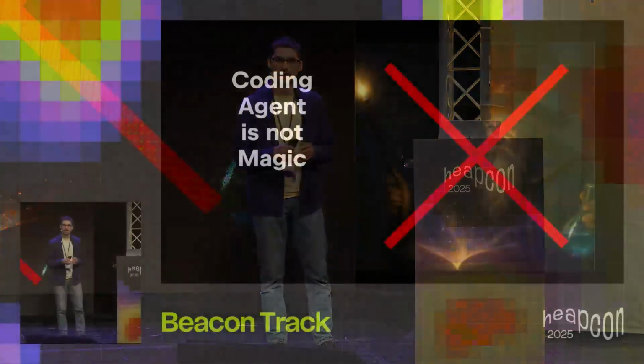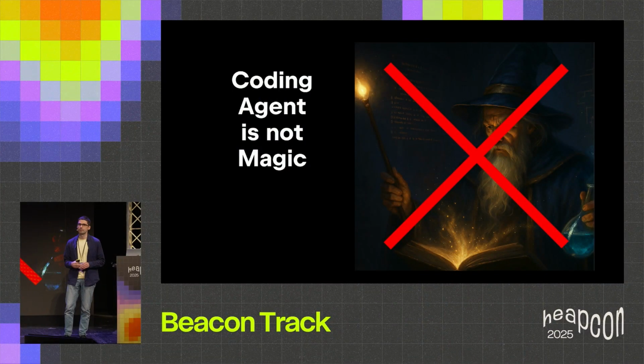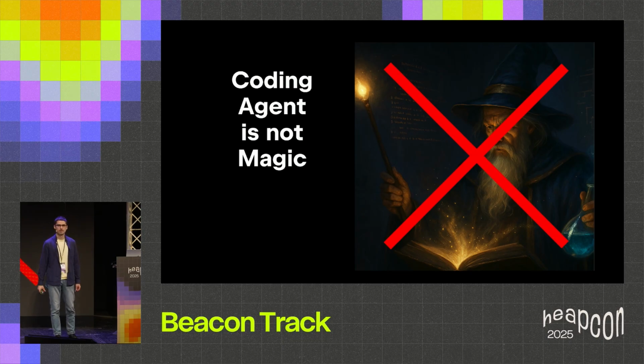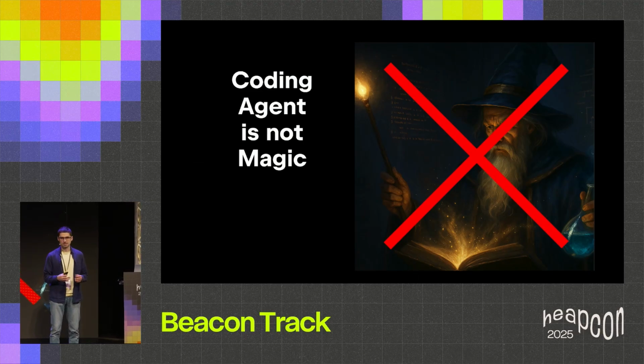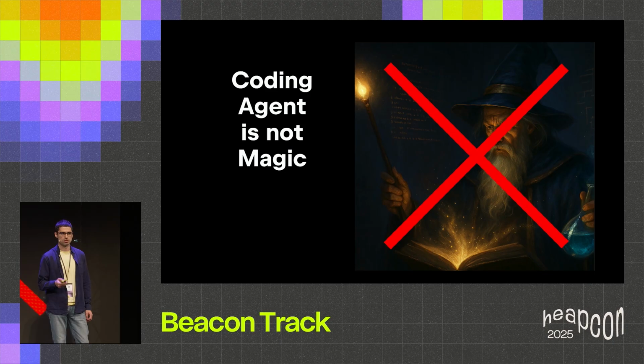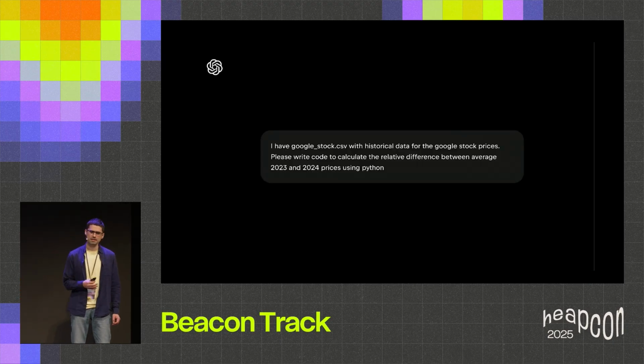So let's go and see, how do we usually use ChatGPT for coding? This is something very important to be said upfront. Trust me, a coding agent is absolutely not magic. A coding agent is just a transparent, simple tool that could help to resolve your tasks faster. And let's go and see how we interact with ChatGPT for coding, and what it has in common with coding agents.